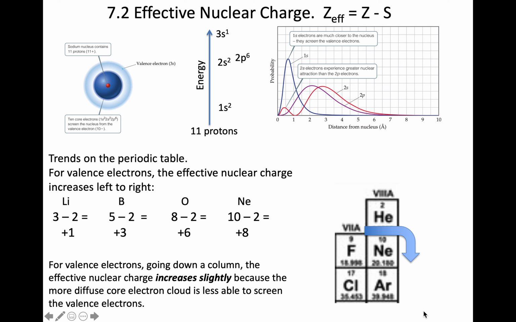So that would tell me that the effective nuclear charge for neon we just calculated as +8, for argon might be just a little bigger, 8.05, who knows, just slightly bigger. Our main trend that we want to be aware of is left to right. This is just trying to make you aware of an additional feature that changes that value just a little bit.